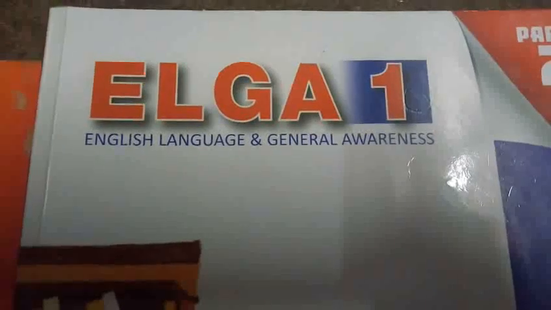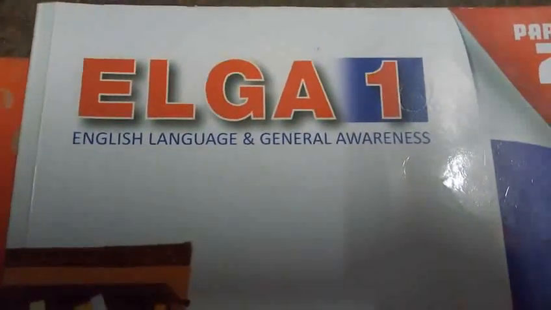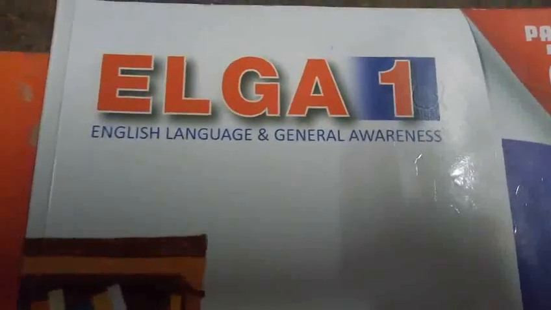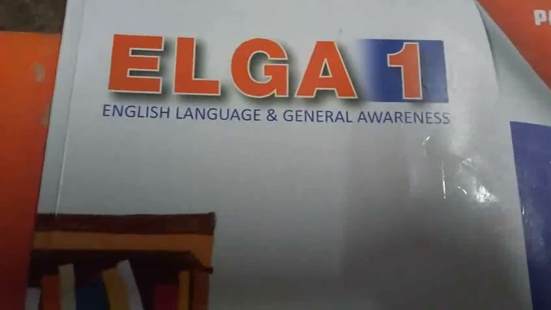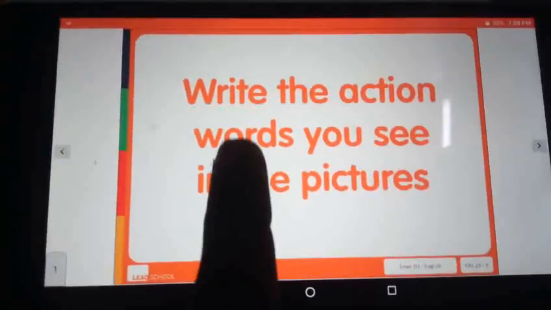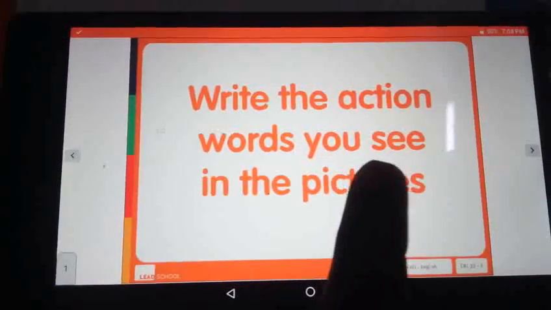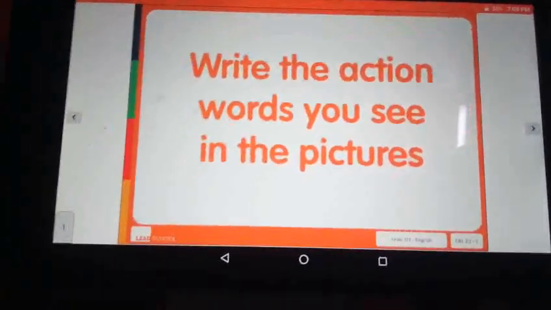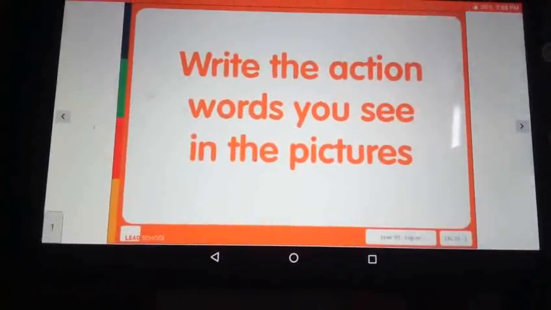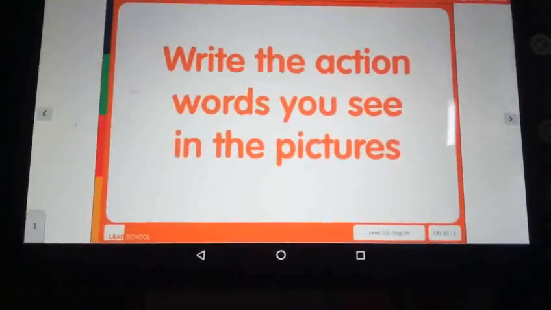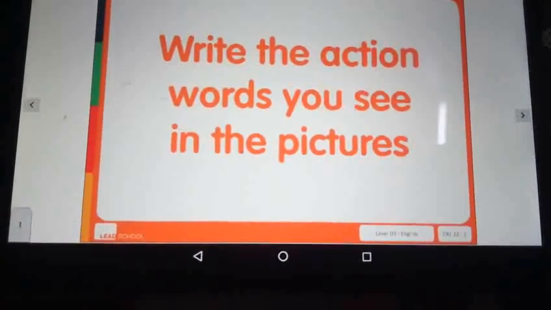Now I will show the slide. Listen carefully. What are action words, my dear children? What you have to do, நீங்க என்ன செய்றீங்களோ, that is the action, right? Yes. So I will show the slide. Write the action words you can see in the pictures. You will see the picture. After that, you have to write it down. What action did you see? You will write it in the grammar part of your notebook.